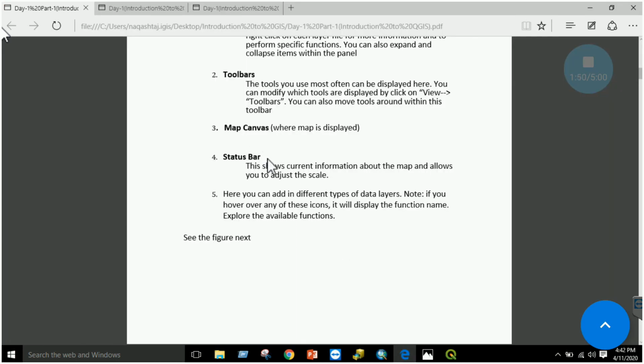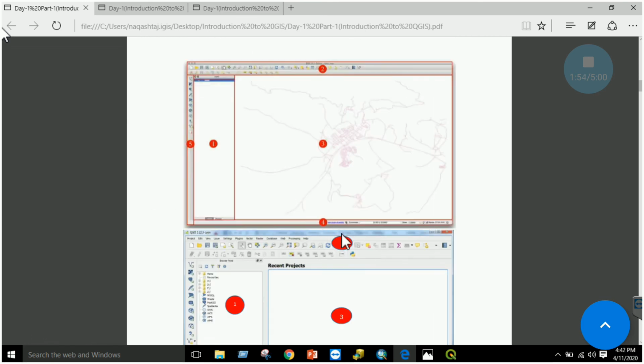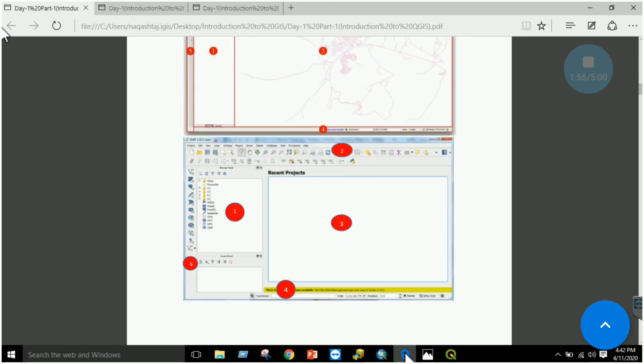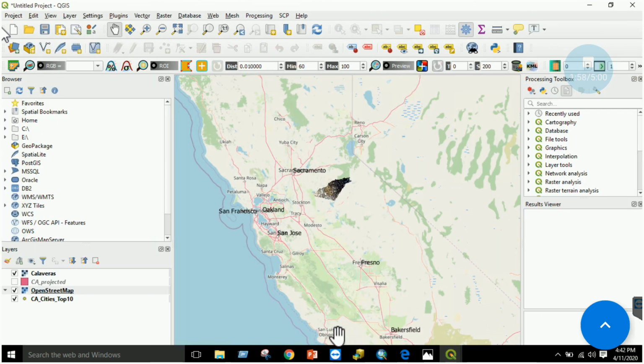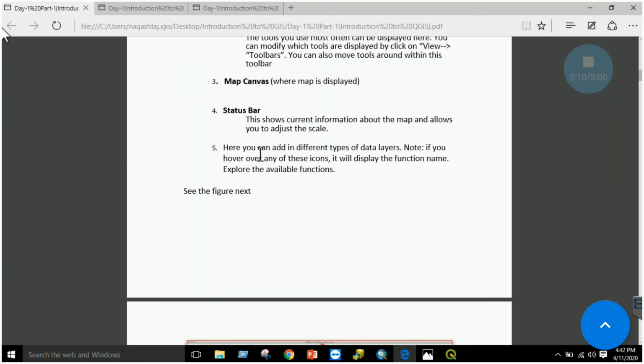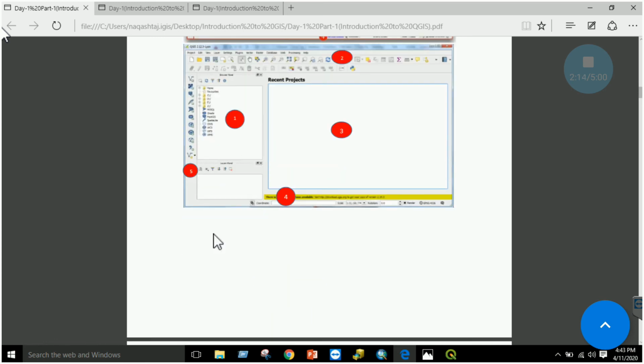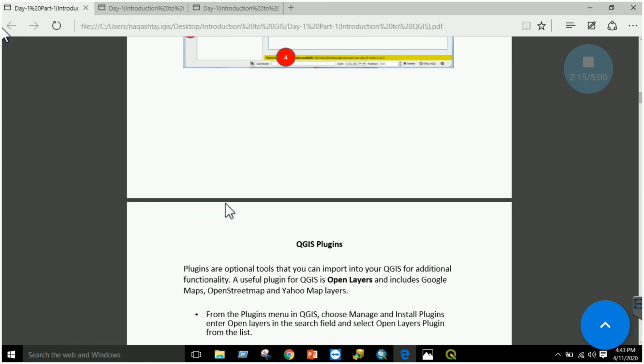The fourth one is the status bar, right? This screen at the lower section shows you if the map is loading or if a process is in progress, right? Here it will be displayed. For example, when we loaded the base map, if you load it again, you will see a process window appear, right? And the last one, the fifth section, is the status bar that shows the status of some process. If the data is added, it will be displayed over here, etc.